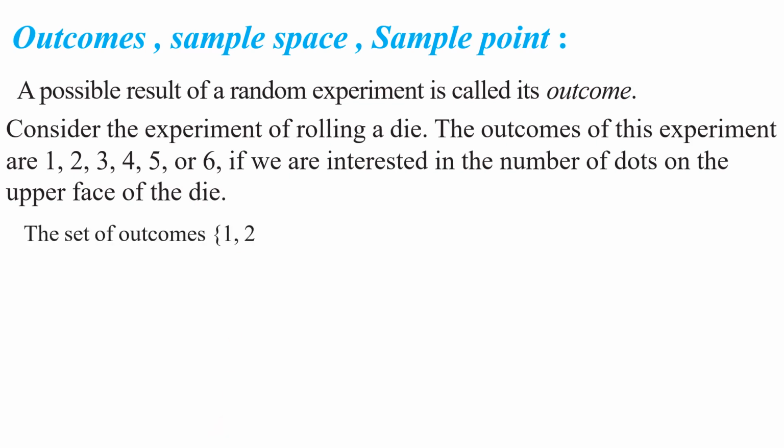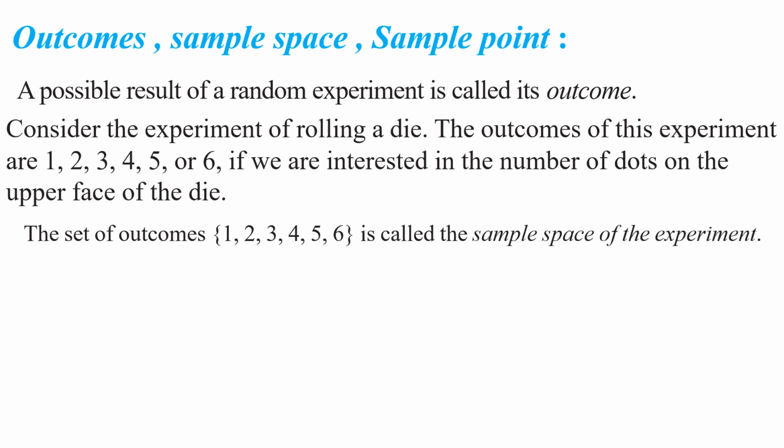The set of outcomes, set 1, 2, 3, 4, 5, 6, is called the sample space of the experiment. Understood this point, my children? What is meant by sample space? The set of all possible outcomes, the set of all possible results of a random experiment, is said to be sample space. Understood this basic term, my children?